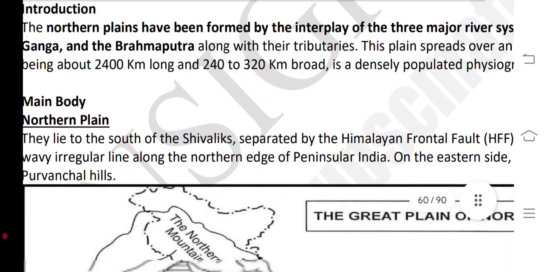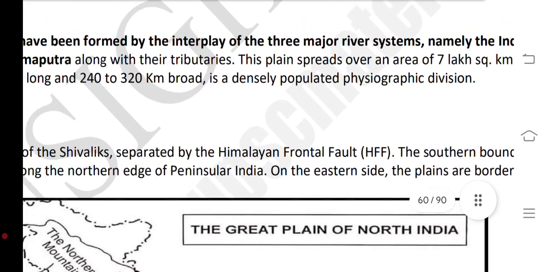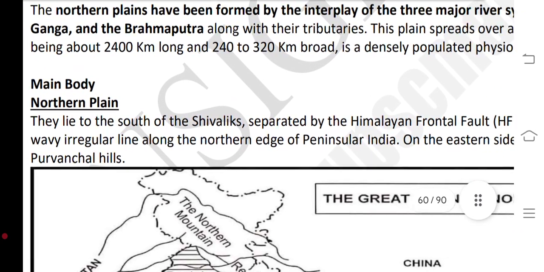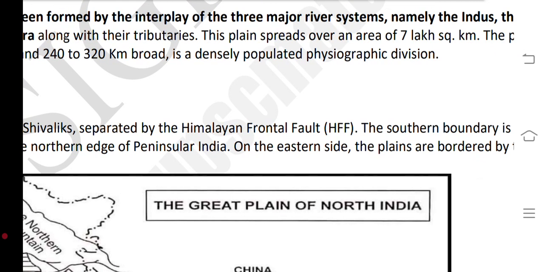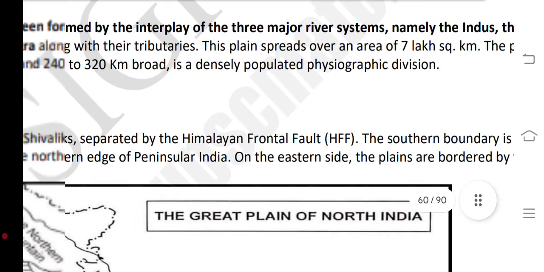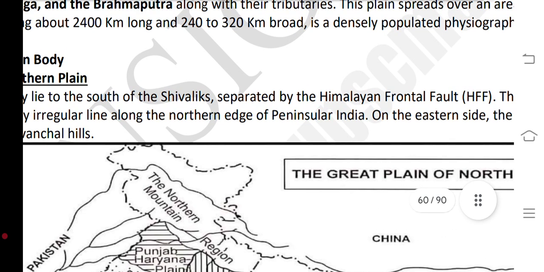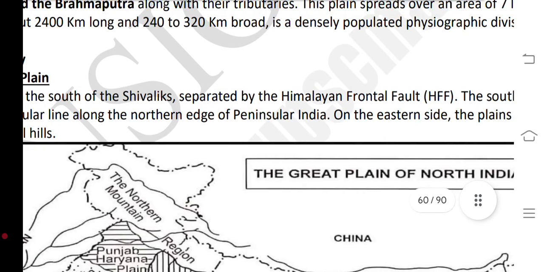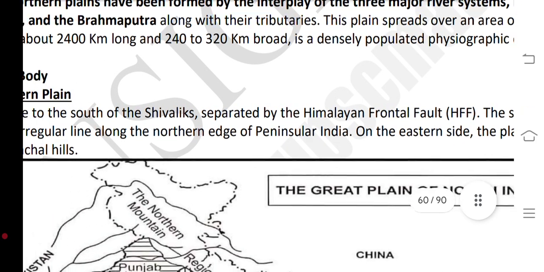Introduction. The northern plain has been formed by the interplay of three major river systems, namely the Indus, the Ganga and the Brahmaputra, along with their tributaries. This plain is spread over an area of 7 lakh square kilometers, being about 2,400 kilometers long and 320 kilometers broad, and is a densely populated physiographic division.